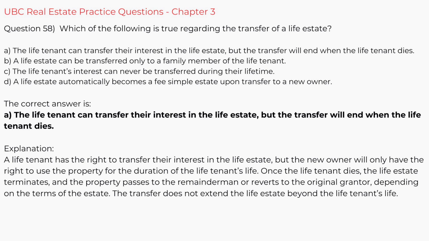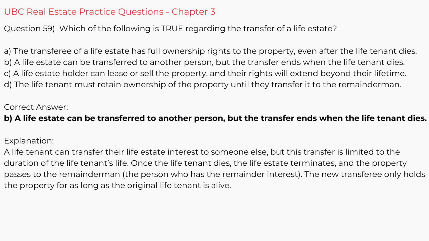The life tenant can transfer their interest in the life estate, but the transfer will end when the life tenant dies. Explanation. A life tenant has the right to transfer their interest in the life estate, but the new owner will only have the right to use the property for the duration of the life tenant's life. Once the life tenant dies, the life estate terminates, and the property passes to the remainderman or reverts to the original grantor, depending on the terms of the estate. The transfer does not extend the life estate beyond the life tenant's life.